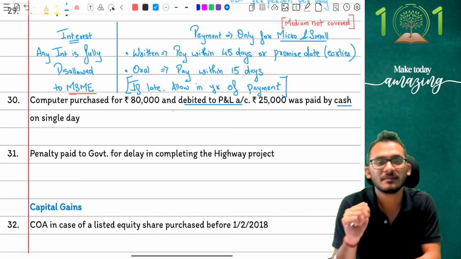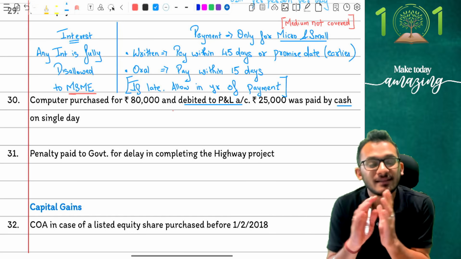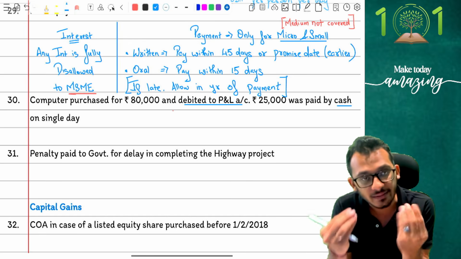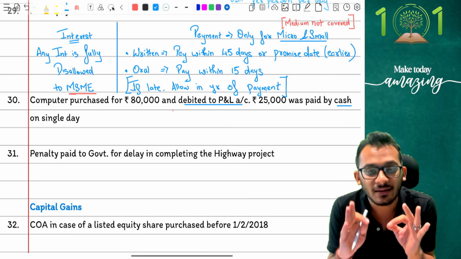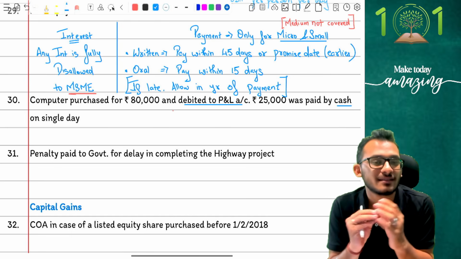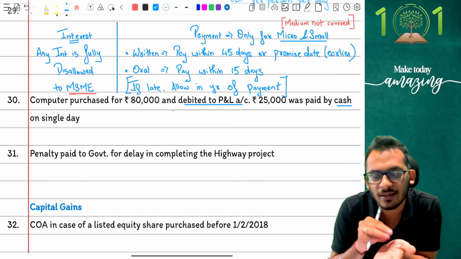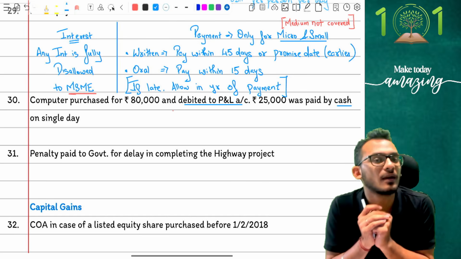And here is where the problem starts. People start realizing the fact that yes, cash has been made more than 10,000 and therefore should be disallowed. I agree. I'm not denying that. But be understanding first. First of all, question is very simple. People, why on earth is a computer debited to P&L account? Doesn't computer look like an asset to you?